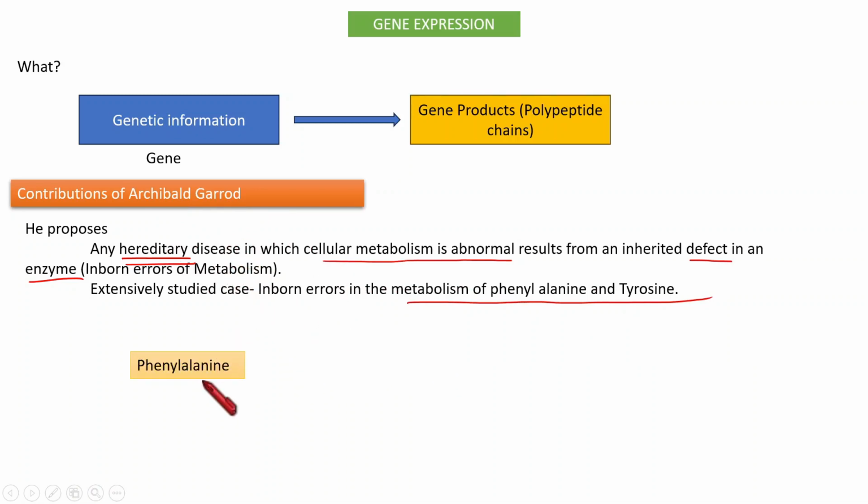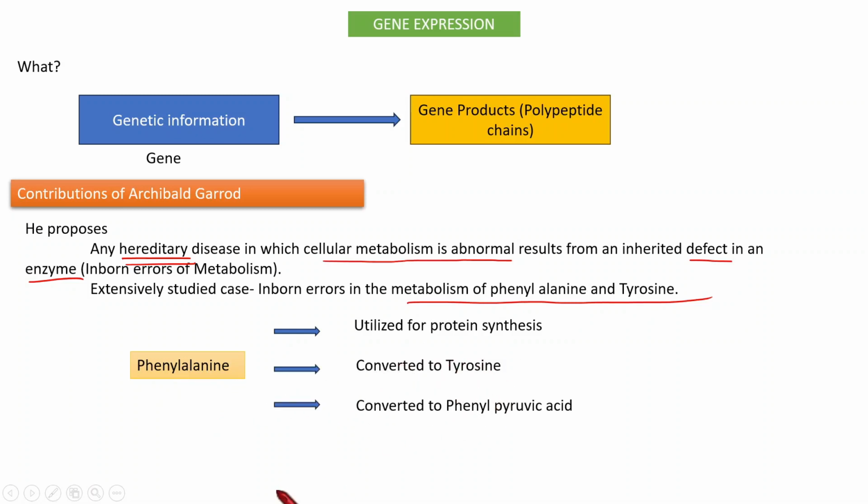Once inside the body, the amino acid phenylalanine can go through three pathways, or three fates, inside a cell. Either it can be utilized for protein synthesis, as it is an amino acid, or it can be converted to another amino acid, tyrosine, or else it can be converted to phenylpyruvic acid. These are the three pathways.